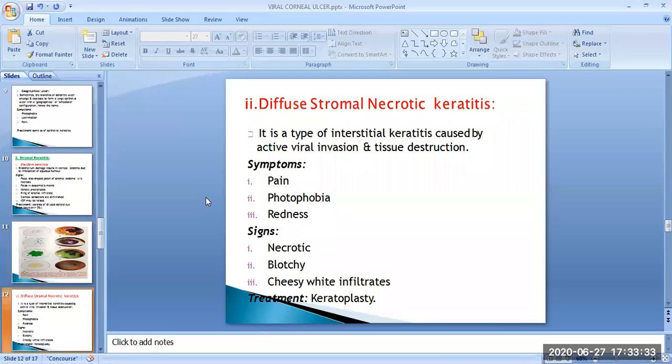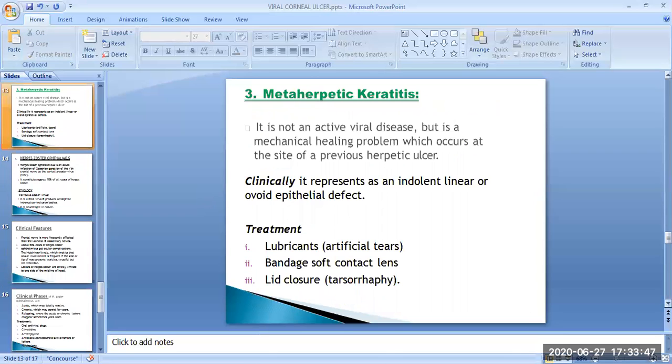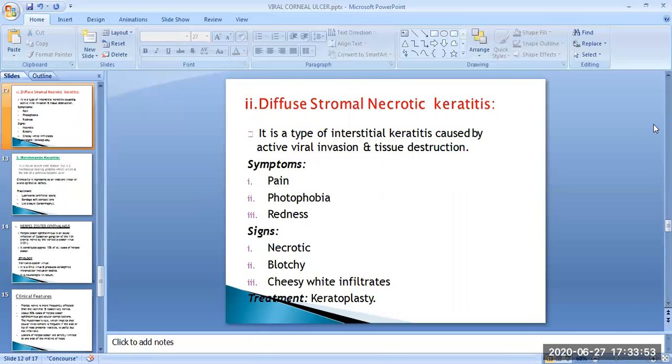Next is diffuse stromal necrotic keratitis. It is a type of interstitial keratitis caused by active virus invasion and tissue destruction. The symptoms are pain, photophobia, and redness.